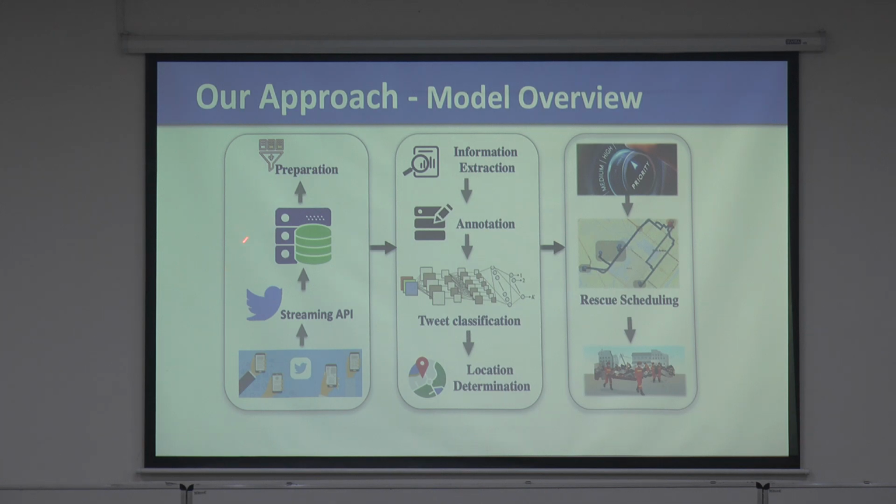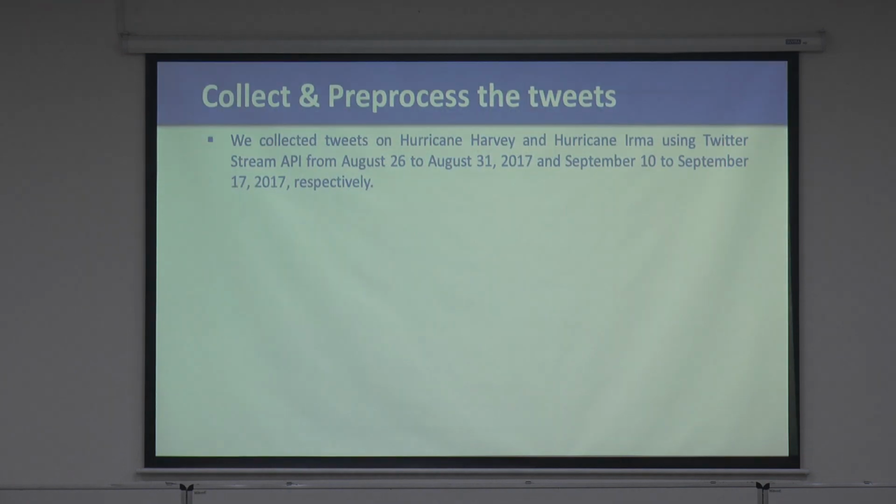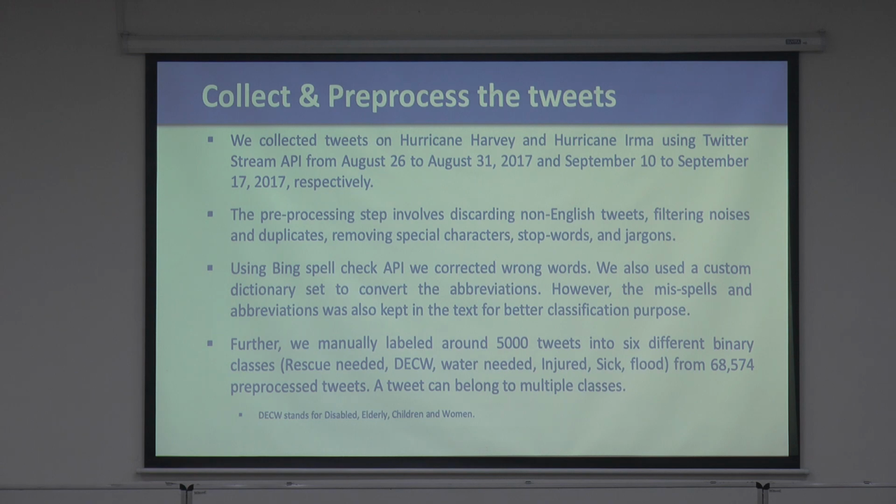So what's our approach? We have data preparation, we extract the information, annotate, do the tweet classification, and then arrange the rescue schedules. Okay? So I have collected several data. So let me talk first about the tweets on Hurricane Harvey and Hurricane Irma. We have these tweets from 26 August to 31 August 2017, and September 10 to September 17.